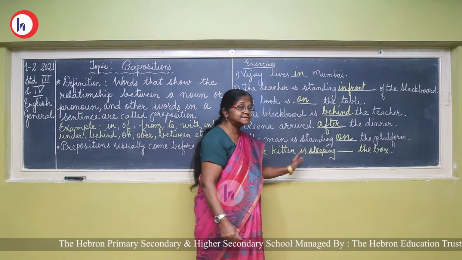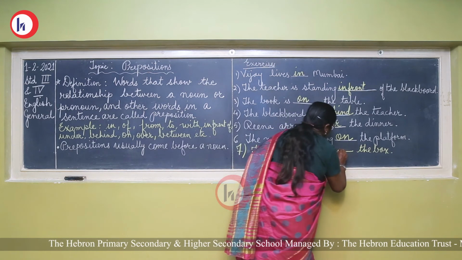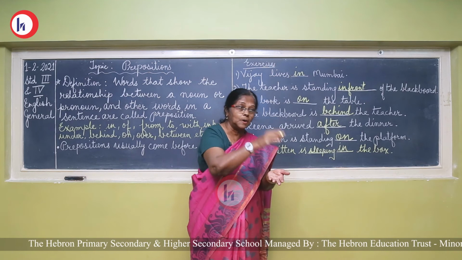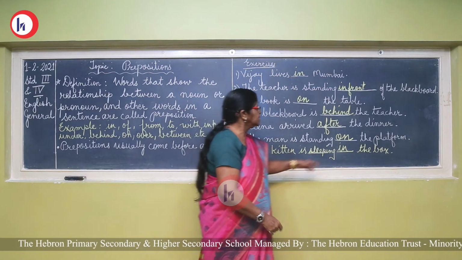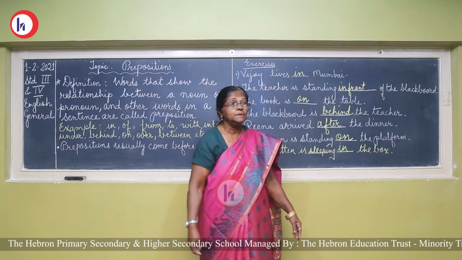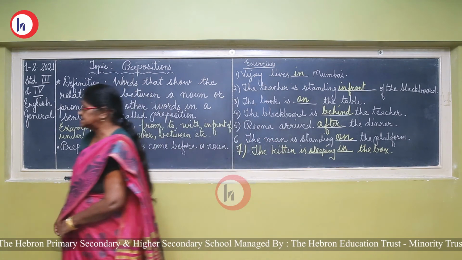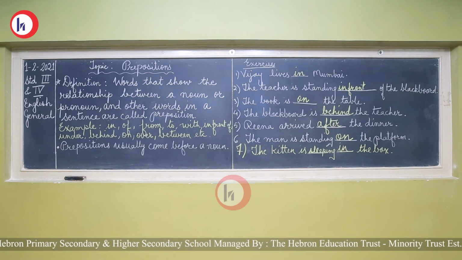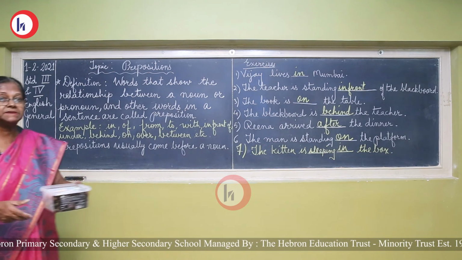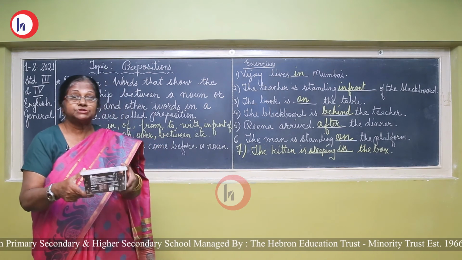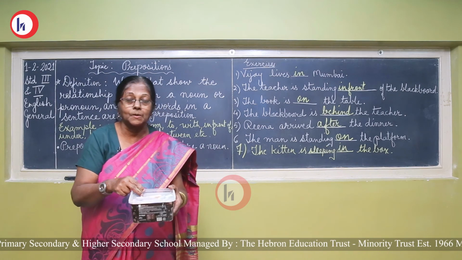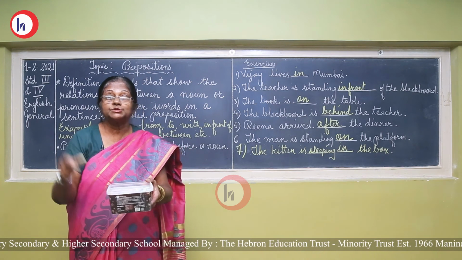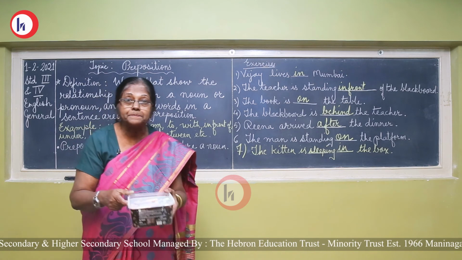Now, the kitten is sleeping in the box. The kitten is inside. It can be over also, on also. So, here, in the box. Now, we can see some chalk pieces here. So, there are chalks in the box. So, the word in is a preposition.